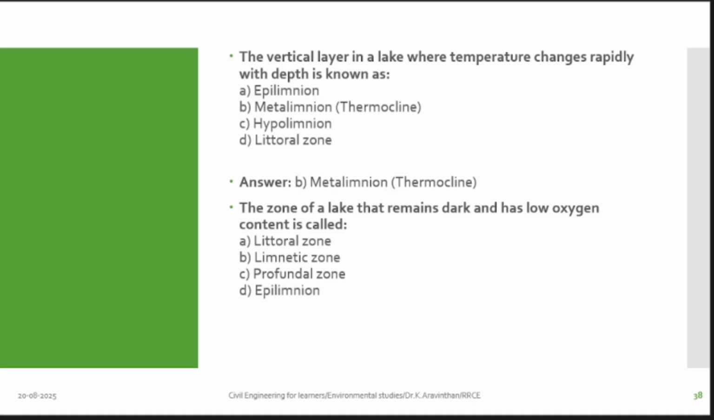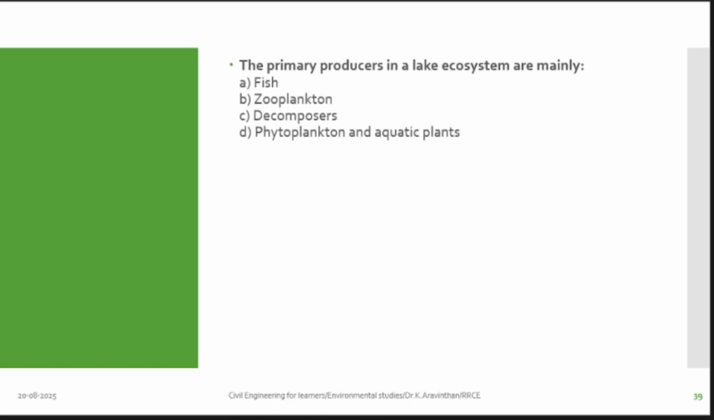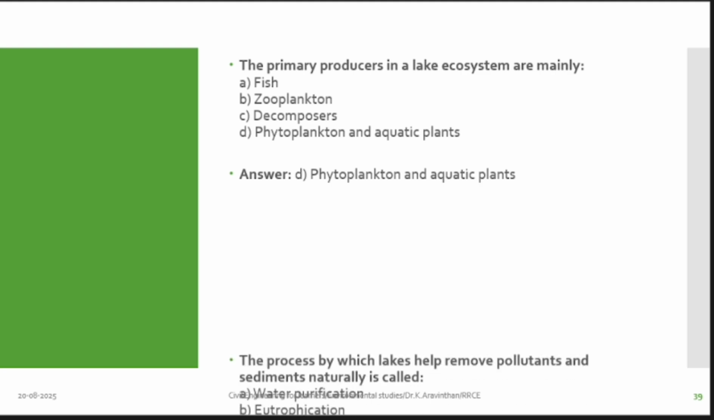The zone of lake that remains dark and has low oxygen is called C, profundal zone. Yes. The primary producers in lake ecosystem are mainly D. Primary producers are plankton. Yes.